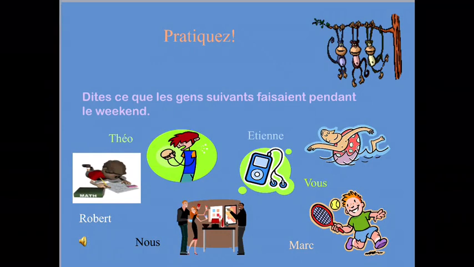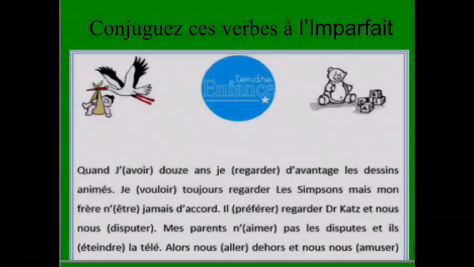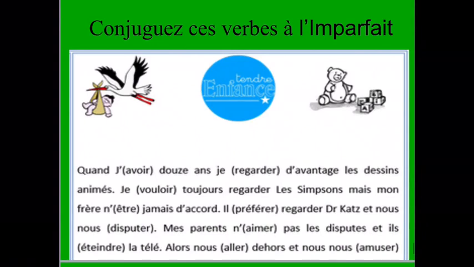Now let's look at the exercises. Pratiquez. Alors dites ce que les gens suivants faisaient pendant le week-end. Alors c'est votre devoir. Vous devez faire une phrase avec ces verbes, avec ces personnes. Finalement, conjuguez ces verbes à l'imparfait. Il y a une petite histoire qui est donnée. Vous regardez les verbes entre parenthèses et vous conjuguez les verbes donnés à l'imparfait.